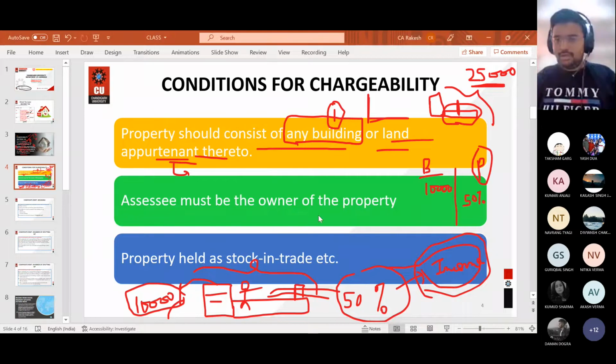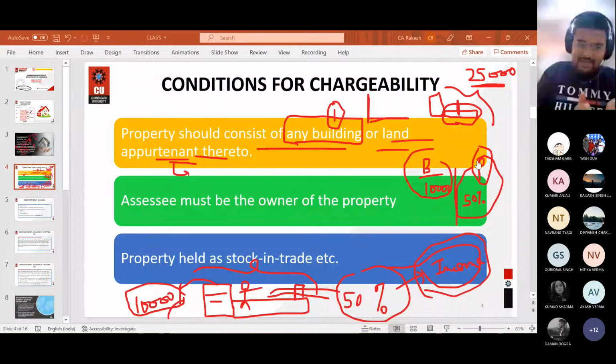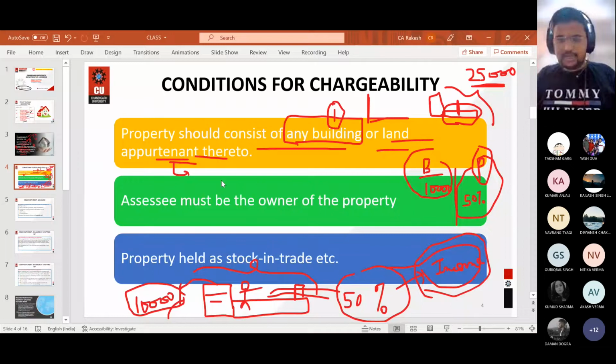Okay, 10,000 will be your income from house property, and the parking income will go into profits and gains from business or profession, or it will go into your income from other sources. You must understand, if you can separate the income from the two properties, then you will not consider it as land appurtenant to. Let me give you more examples. You will have a better understanding of it.